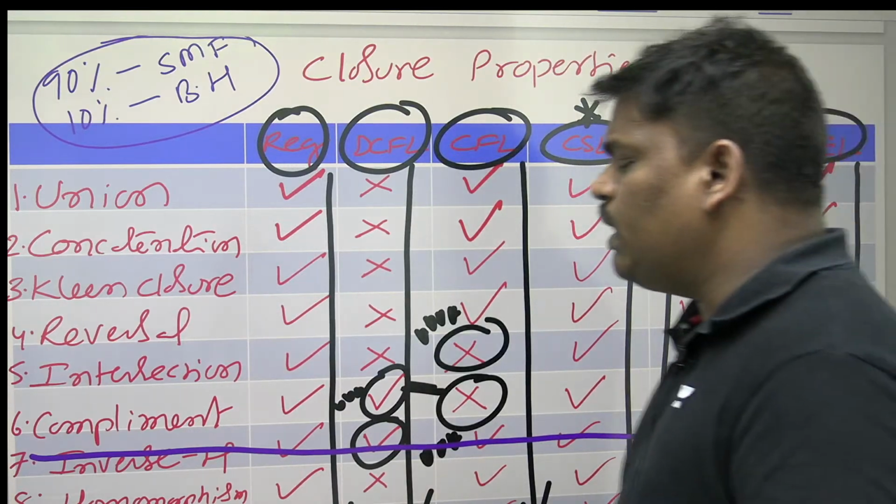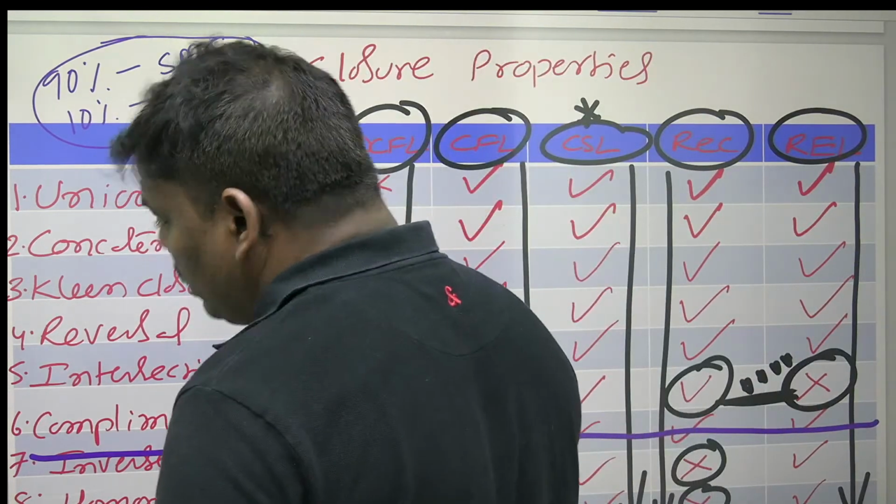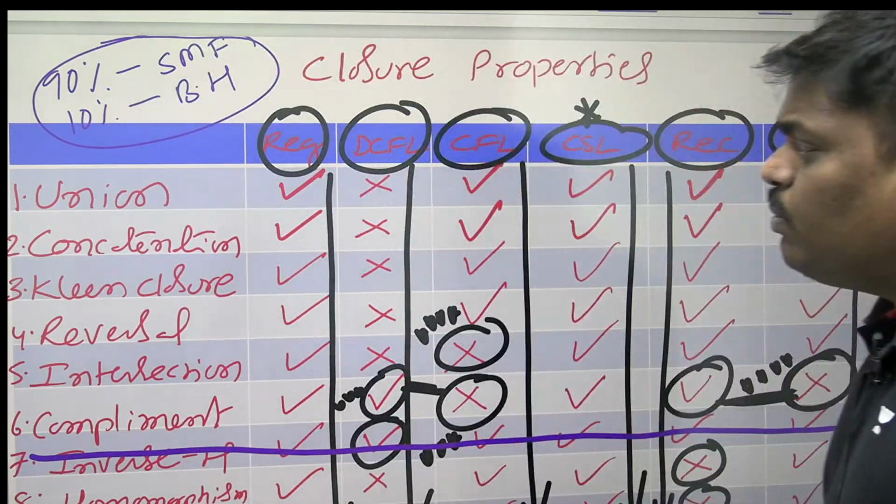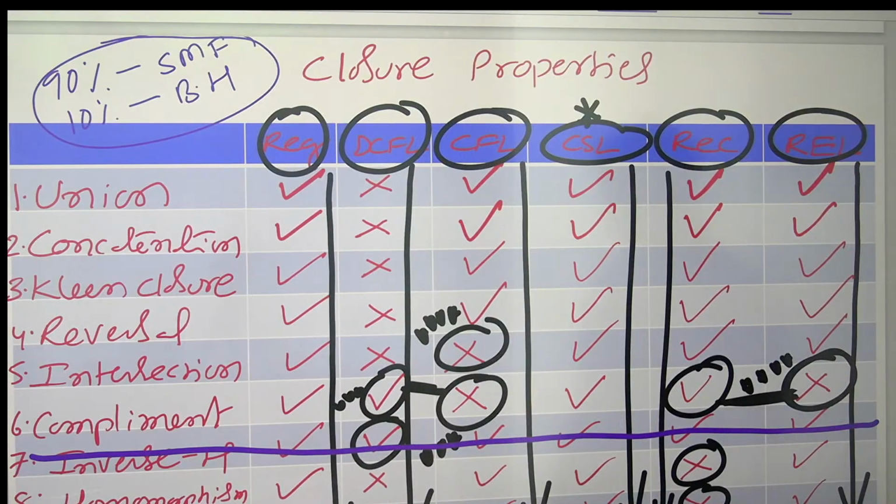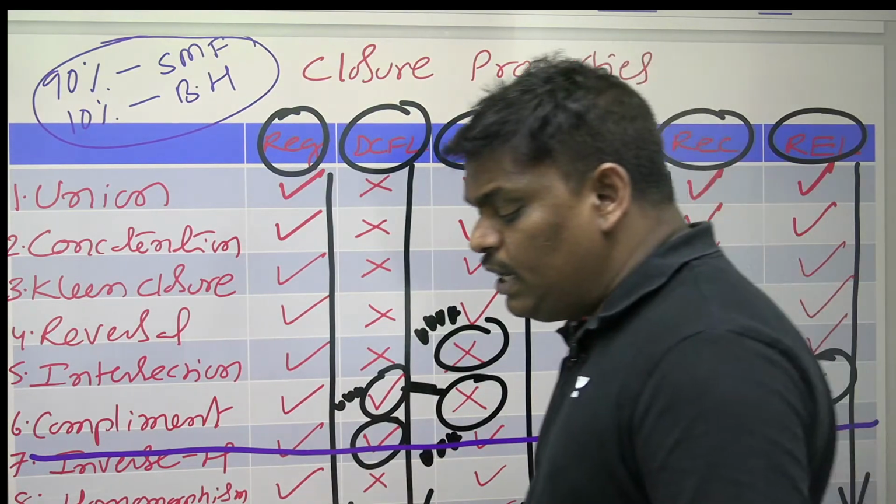Compulsory, you will get the 4 marks. This table is very, very important. Anyone having any doubt about this table,